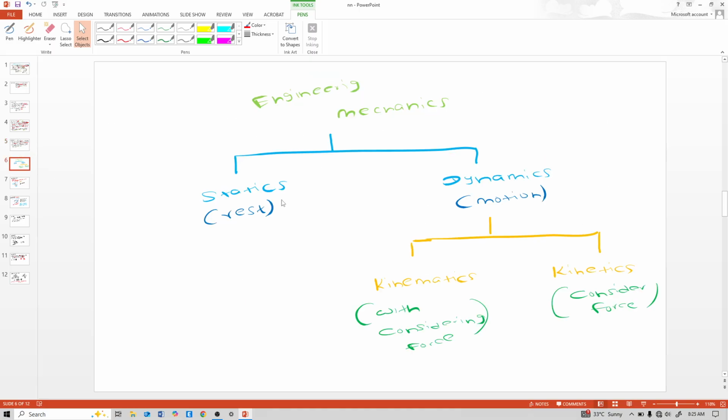Engineering mechanics is divided into statics and dynamics. Statics means rest. Dynamics means motion. Dynamics is subdivided into kinematics and kinetics. Kinematics means without considering force, and kinetics means considering force. See the difference between the words kinematics and kinetics. Only in between these does this EM come.